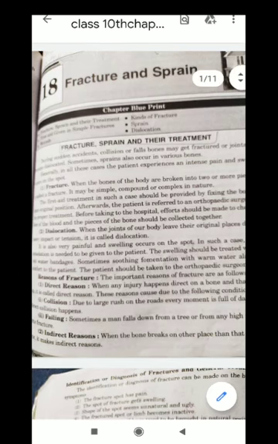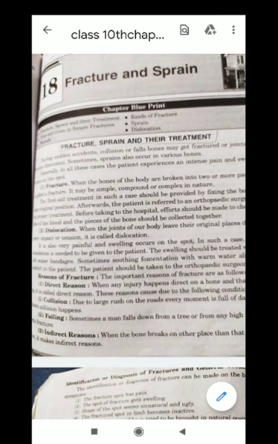Number one, fracture. When the bones of the body are broken into two or more pieces, it is called a fracture. It may be simple, compound, or complex in nature. The first aid treatment in such a case should be provided by fixing the bones in their original position. Afterwards, the patient is referred to an orthopedic surgeon for proper treatment. Before taking to the hospital, efforts should be made to check the flow of the blood and the pieces of the bone should be collected together.